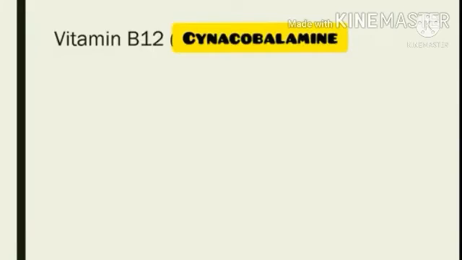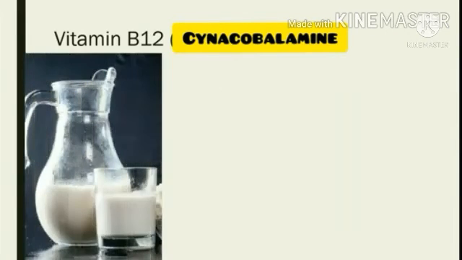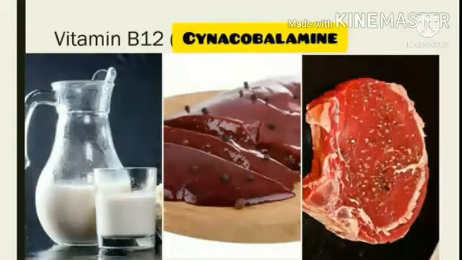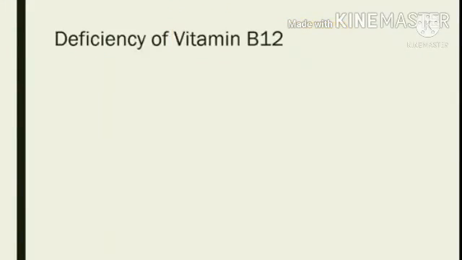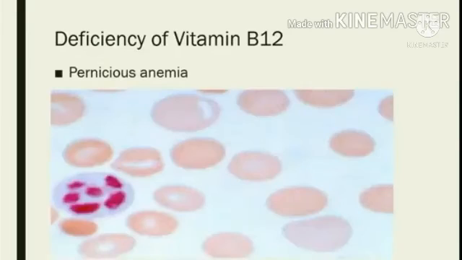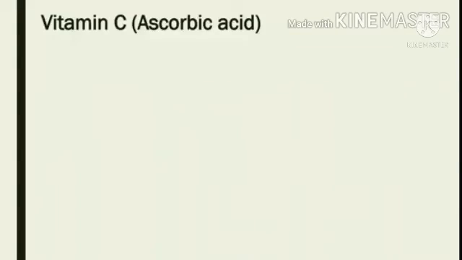The next vitamin is vitamin B12, which is known as cyanocobalamin. So this vitamin is rich in food items like milk, liver and meat. Lack of vitamin B12 in our diet will lead to a deficiency disease which is known as pernicious anemia, which decreases the RBC production and also causes degeneration of spinal cord.